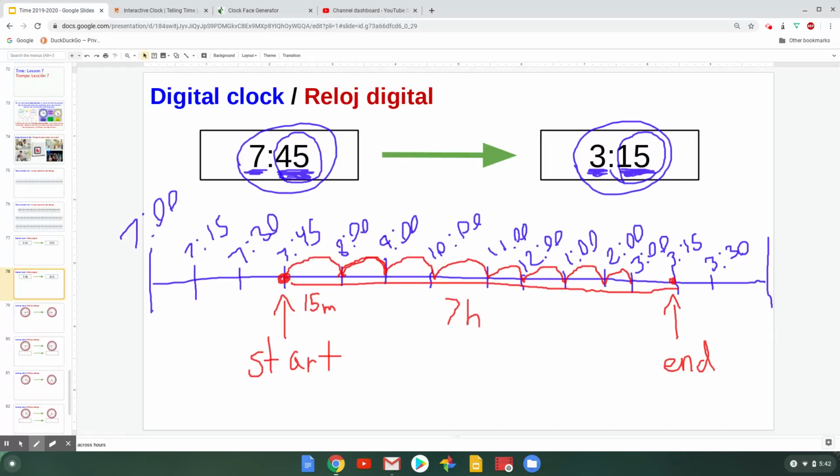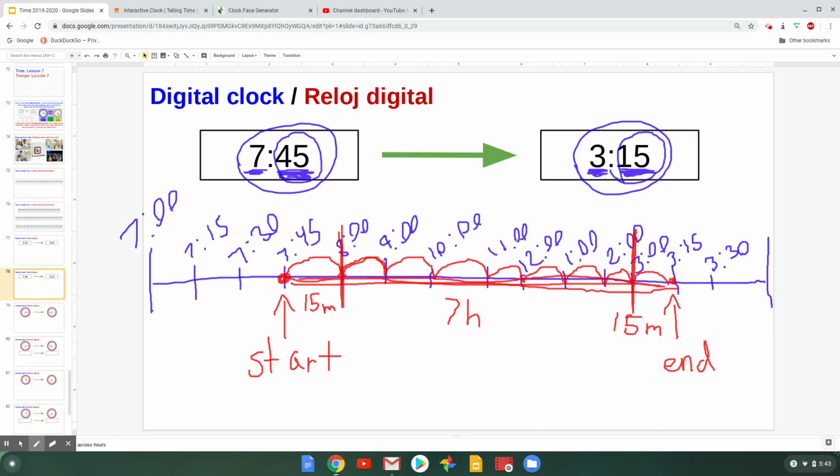And if you want, you can even draw a line, a big line, to help you separate the different intervals. My last jump is from 3 o'clock to 3:15. So how much time goes by between 3 o'clock and 3:15? 15 minutes. All right. So now I have to add up all of the time that I figured out that's in between these two red dots.